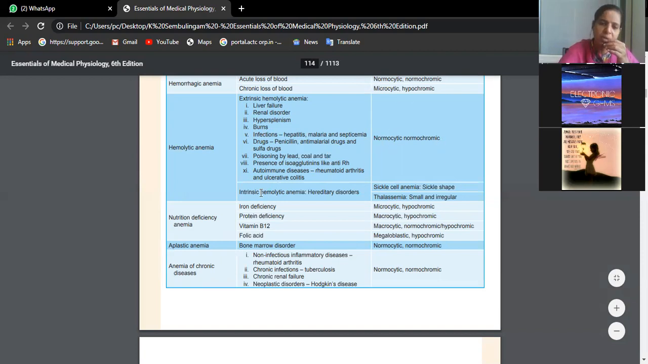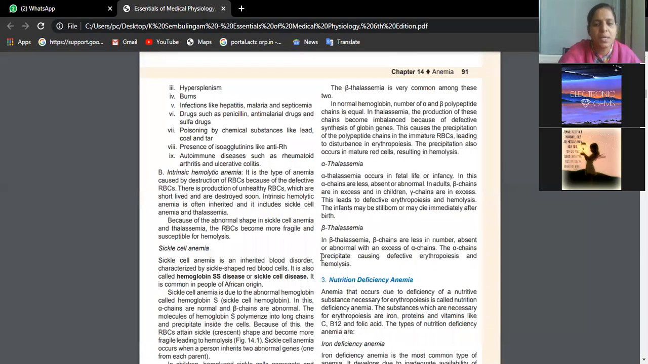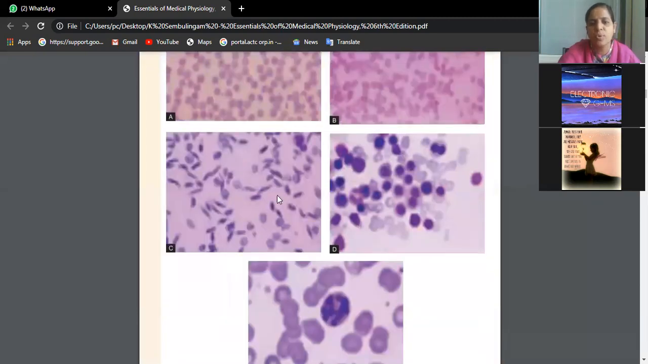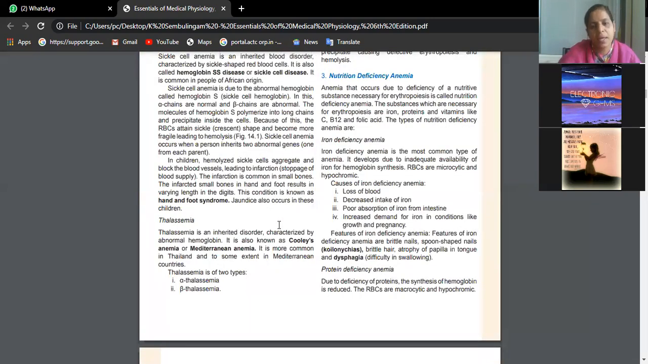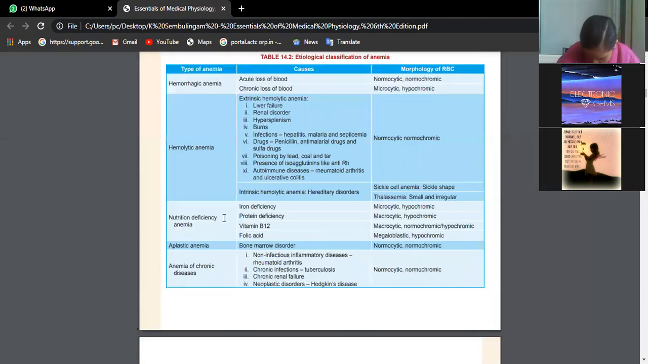Intrinsic means within our blood there is some defect, like hereditary disorders. Like we have sickle cell anemia, where the shape of the RBC becomes sickle, and whenever they go into small capillaries, they get stuck there, cannot come back into the circulation, and get ruptured. So sickle cell anemias and thalassemias come under intrinsic. If you check sickle cell anemia, the blood picture is like this. The shape of the RBC is sickled, like the sickle which is used to cut grass.